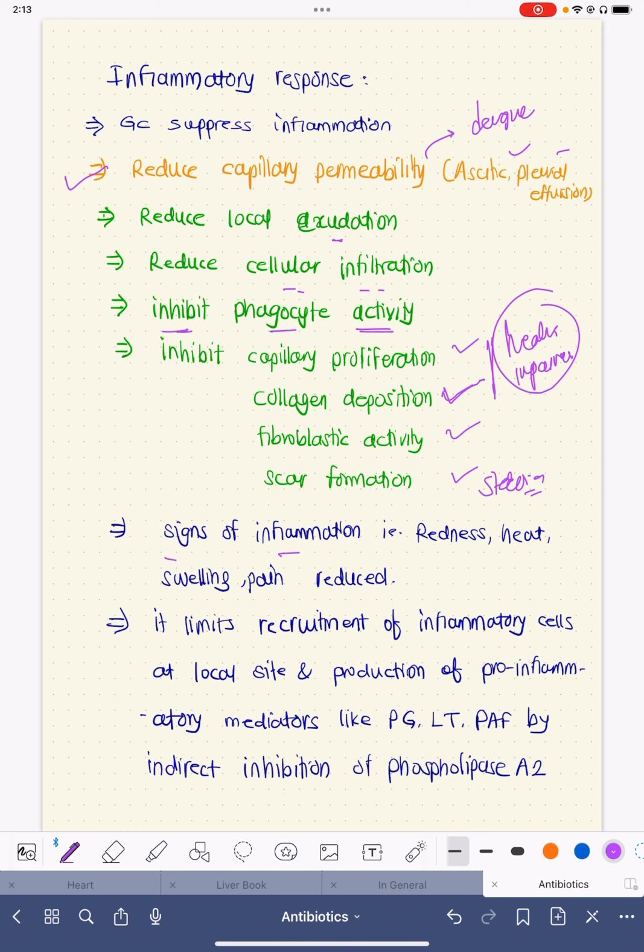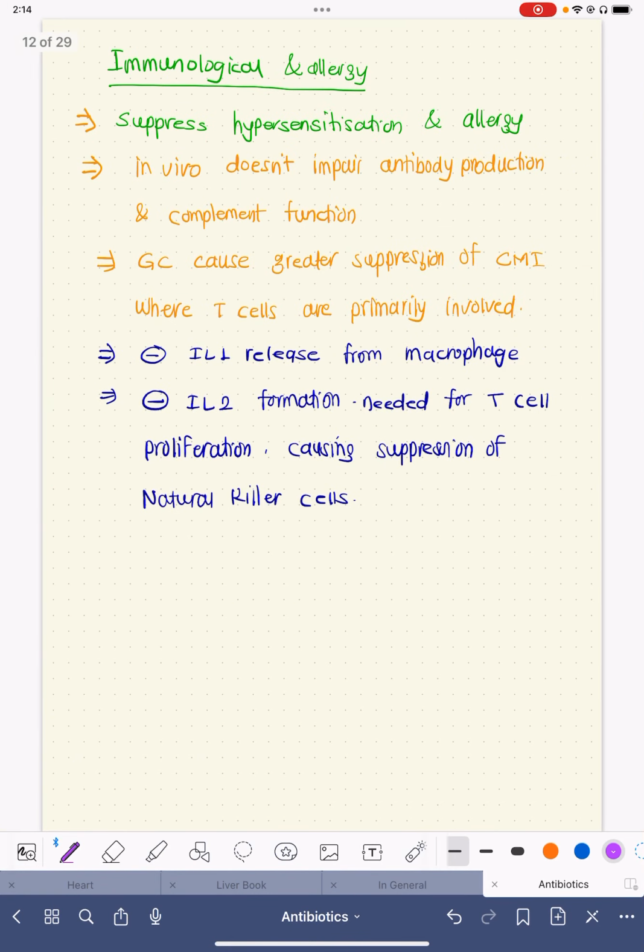The signs of inflammation like redness, heat, swelling, pain get markedly better with steroids. And the steroids limit recruitment of inflammatory cells at the local site, and they also reduce the production of pro-inflammatory mediators like prostaglandins, leukotrienes, platelet-activating factor by indirect inhibition of phospholipase A2.